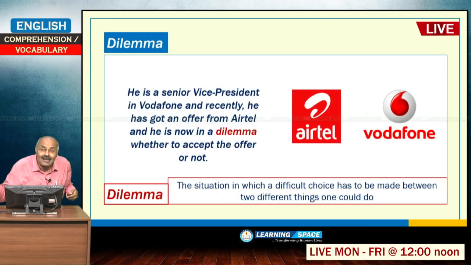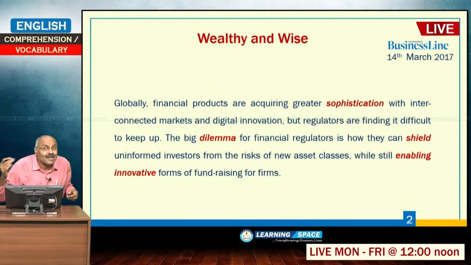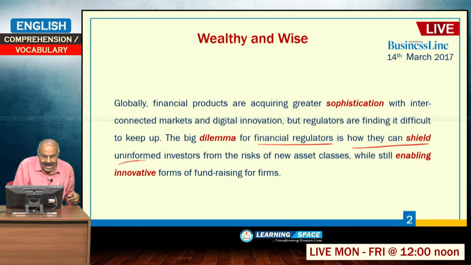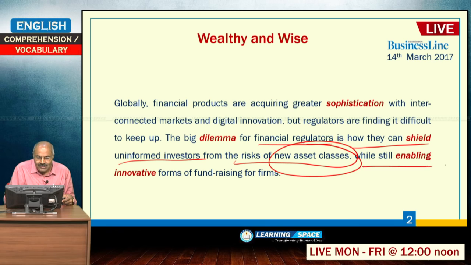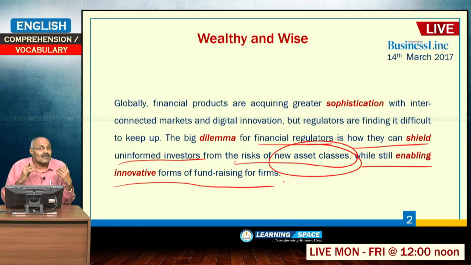So, now the big responsibility or the big dilemma for financial regulators like SEBI is how they can protect uninformed investors from the risks of new asset classes while still enabling innovative forms of fundraising for firms. So, the biggest dilemma is by enabling, that means by allowing innovative forms of funds for the firms, firms can raise money in innovative forms, as I have already told you, crowdfunding, peer-to-peer lending, or some examples.